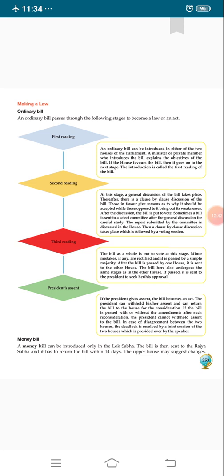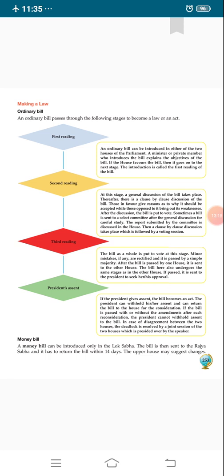A money bill can be introduced only in Lok Sabha. An ordinary bill can be introduced in either Lok Sabha or Rajya Sabha, but a money bill is first introduced only in Lok Sabha. The bill is then sent to the Rajya Sabha, and it has to return the bill within 14 days. After the approval of Lok Sabha, the money bill is sent to the Rajya Sabha, and Rajya Sabha has only a 14 day time period. In 14 days, there will be discussion and approval by the Rajya Sabha.